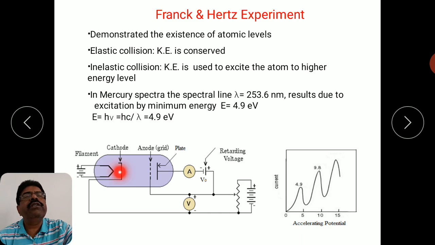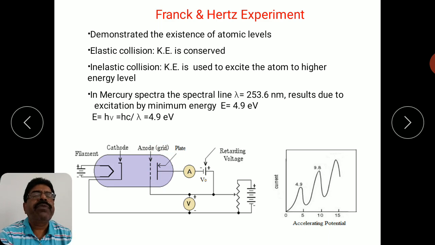So when the electron collides with an atom of the particular element whose vapor is present inside this tube, the electron will simply bounce in a different direction, and it can easily reach this plate, because this particular collision is an elastic collision. The energy is easily conserved because the mass of the electron is very small as compared to the atom, so it will simply bounce in a different direction and it can reach the plate here.